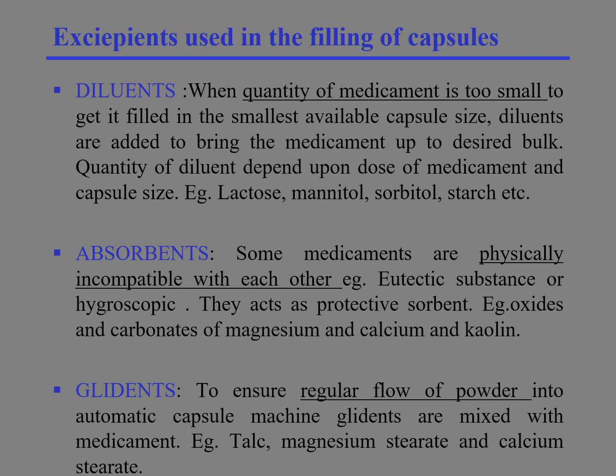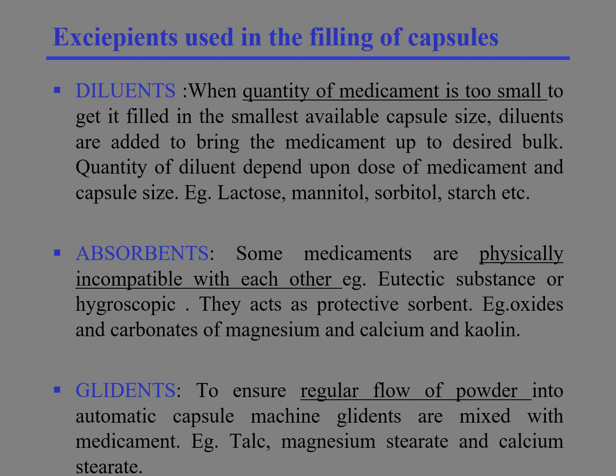Then we will see various excipients which are used in the filling of capsules. First, diluent. When the quantity of the medicament is too small to get it filled in the smallest available capsule size, diluents are added to bring the medicament up to the desired bulk. Quantity of the diluent depends upon the dose of the medicament and capsule size.